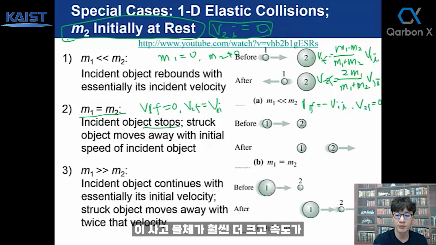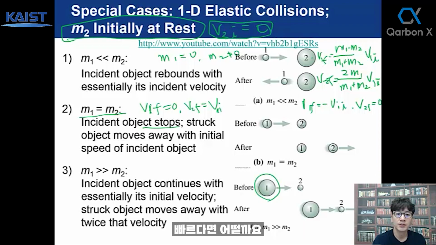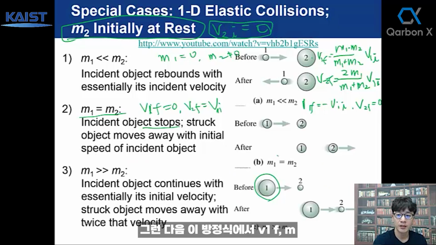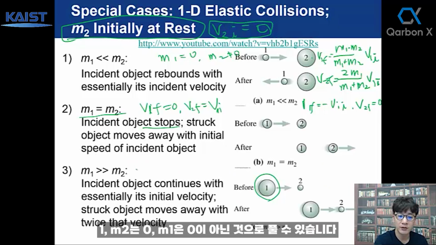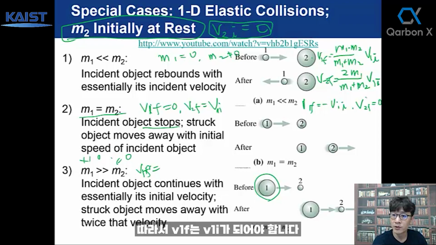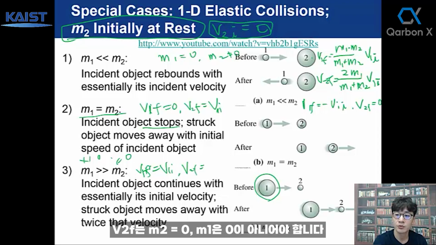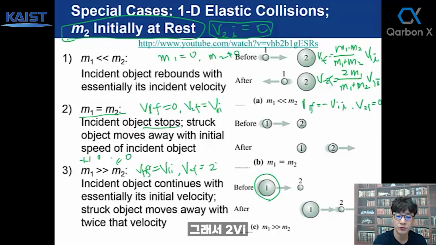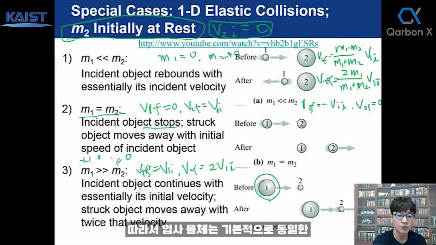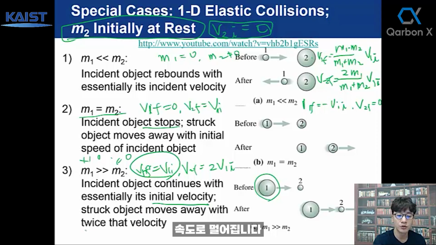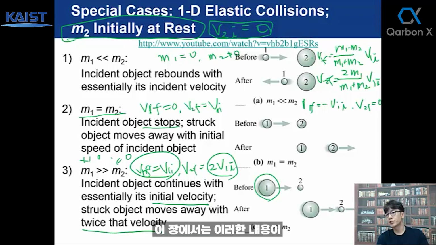And what if the incident object has a much larger mass? This is the elephant case, right? Then you can also solve for v1f from this equation. Take m2 as 0 while m1 is not 0, so v1f should be v1i, and v2f should be 2 v1. So the incident object continues with essentially the same initial velocity, and the struck object moves away with twice that velocity. These are very important points in this chapter.